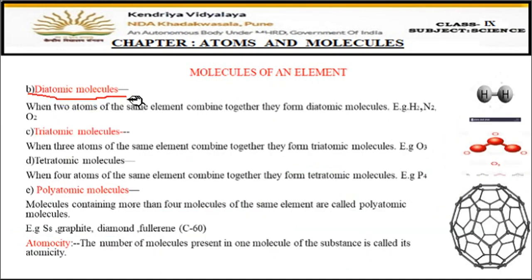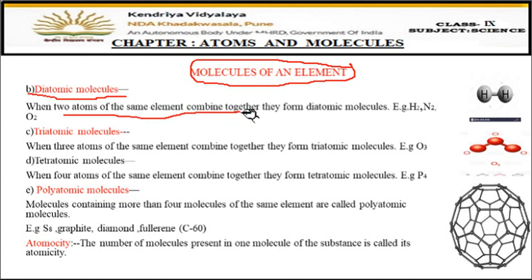diatomic molecules. Remember, we are doing molecules of an element, meaning these are atoms of the same element which are combining together. Now, diatomic means two atoms. So, when two atoms of the same element combine together, they make diatomic molecules. For example, H2. You can see here one H and another H combined together with the help of a chemical bond. This bridge in between these two hydrogen atoms is nothing but the chemical bond. It is a way to show the chemical bond.